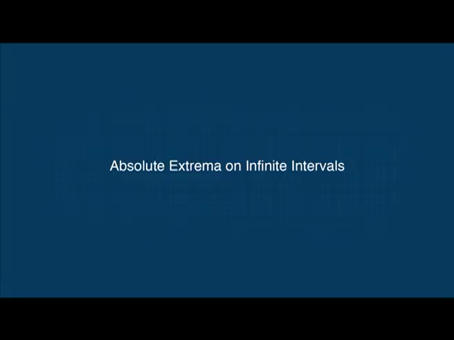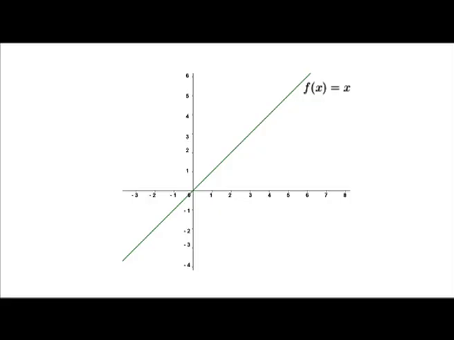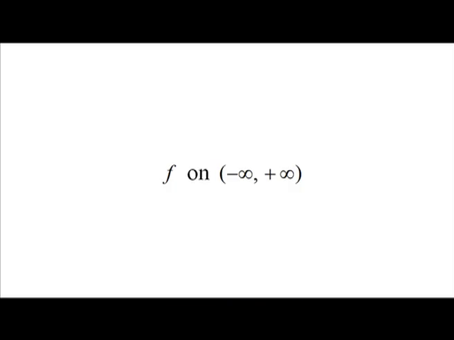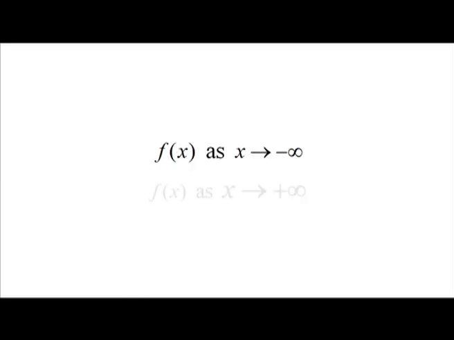Absolute extrema on infinite intervals. A continuous function may or may not have absolute extrema on an infinite interval. For example, the function f of x equal to x has no extremum on the entire real line. In order to discuss the existence of absolute extrema of a continuous function f on minus infinity to plus infinity, we have to take into consideration the behavior of f of x as x goes to minus infinity and as x goes to plus infinity.